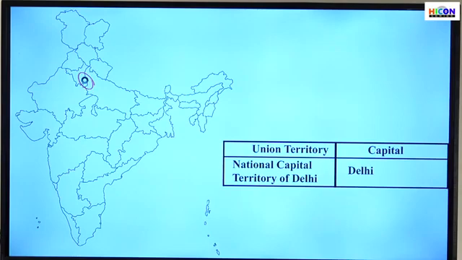So the next one, National Capital Territory of Delhi. We know Delhi is a state. Delhi is also the capital of India, isn't it? In that state itself, there is a region which is actually a union territory, the National Capital Region or territory of New Delhi. So that is the next union territory in India. Its capital is Delhi itself.